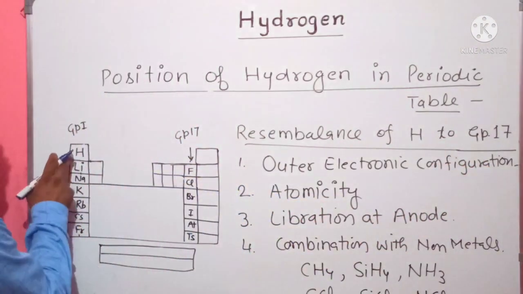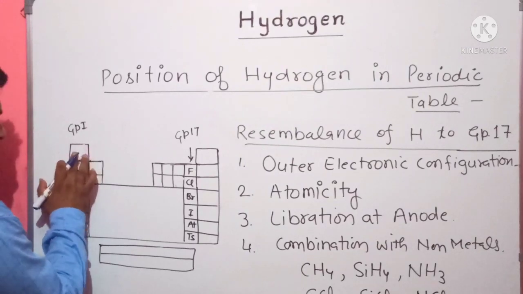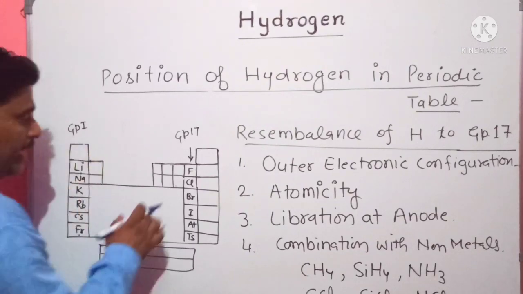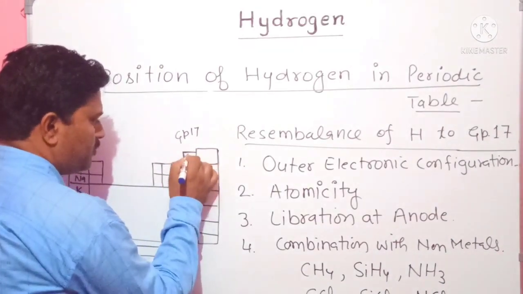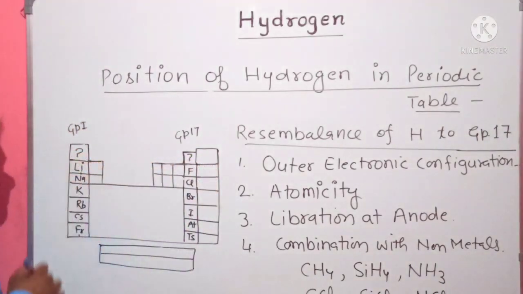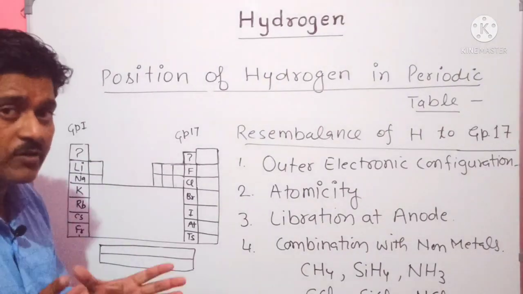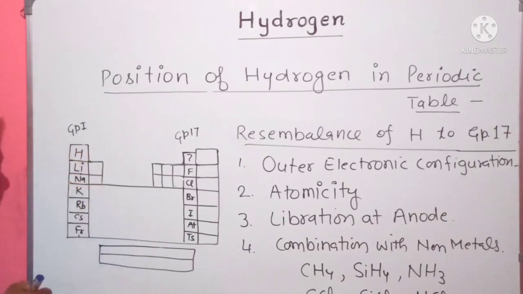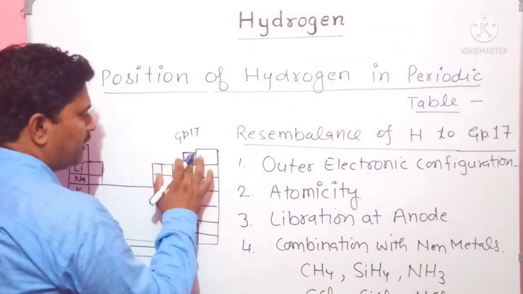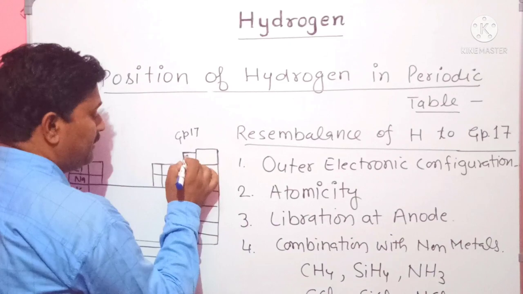So the position of hydrogen at number 1 in group 1, and in group 17, is not fixed. We can put it at number 1 in group 1, and also we can put it in group number 17.